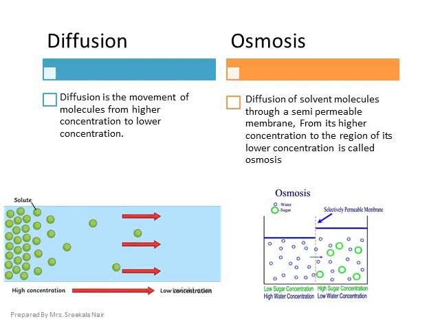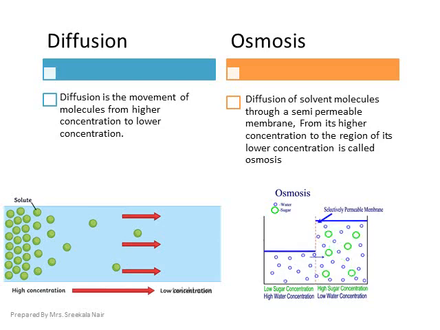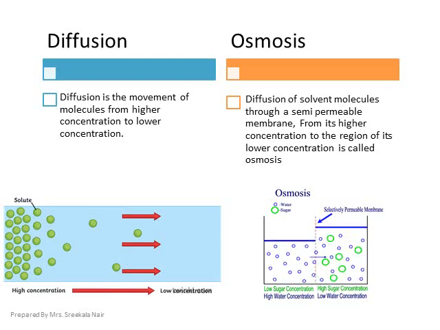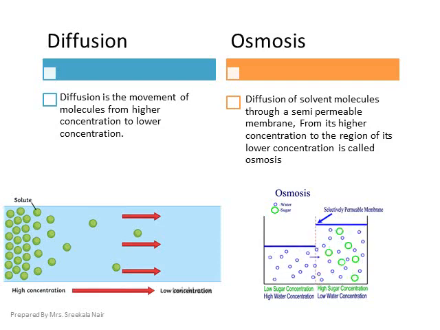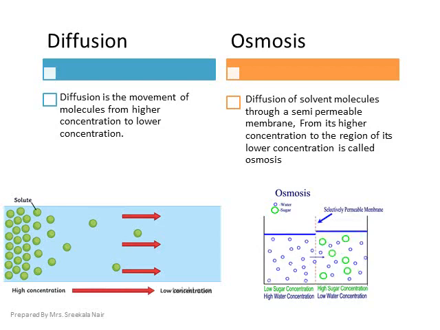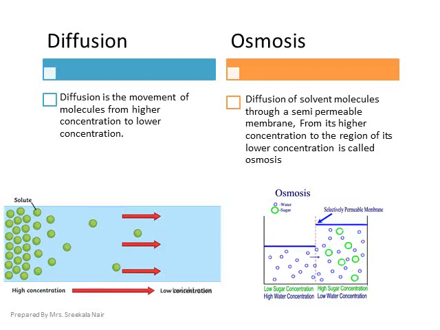See the figure very carefully. Diffusion is the movement of molecules from higher concentration to lower concentration. Osmosis is the diffusion of solvent molecules through a semi-permeable membrane from its higher concentration to the region of its lower concentration. I think it is clear to you.